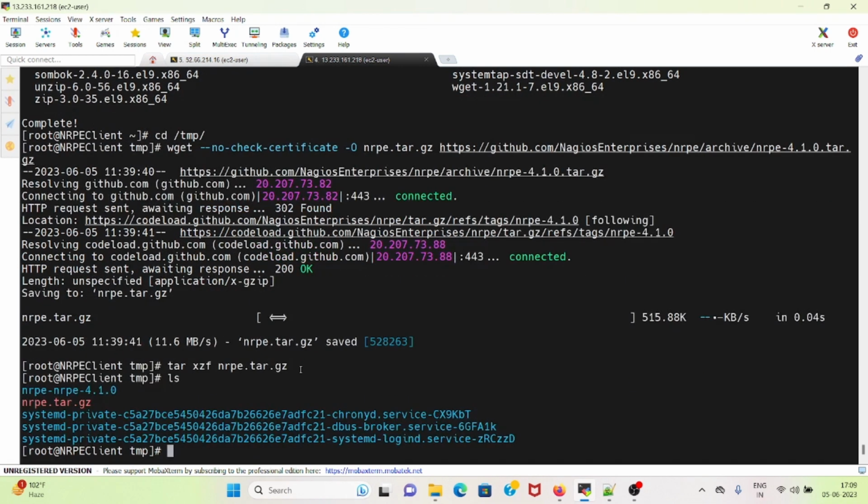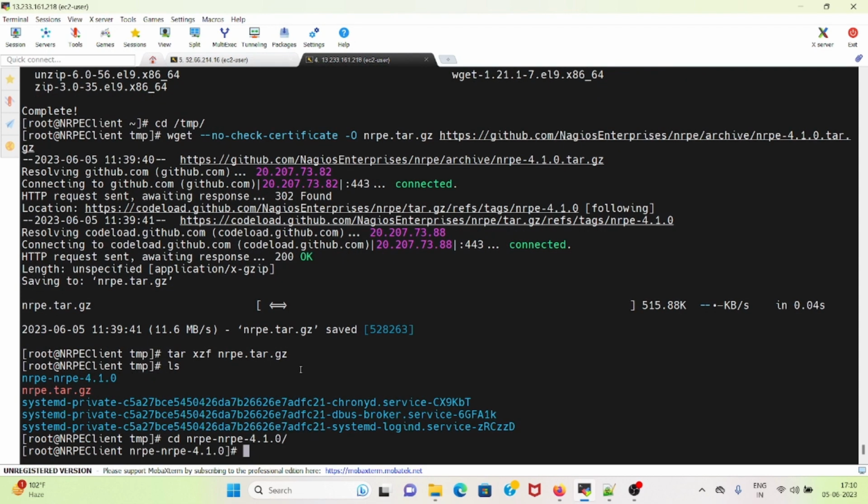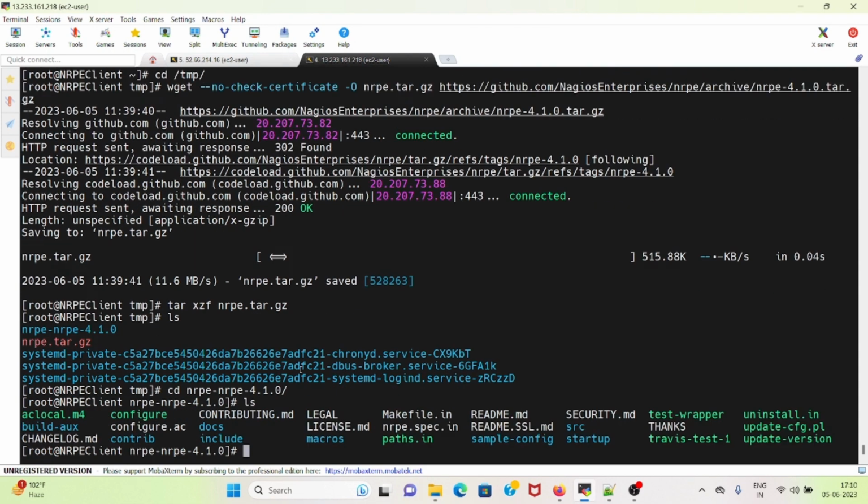If I do an ls, I will be able to see that NRPE 4.1.0 is available. I will do an ls, and these are the files which are under this NRPE directory.